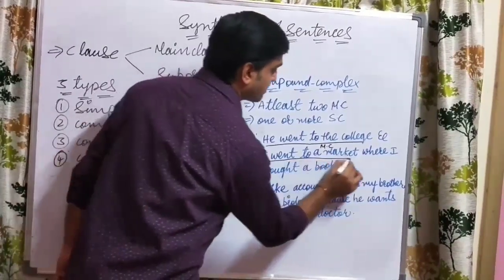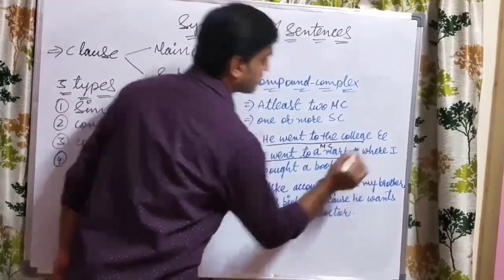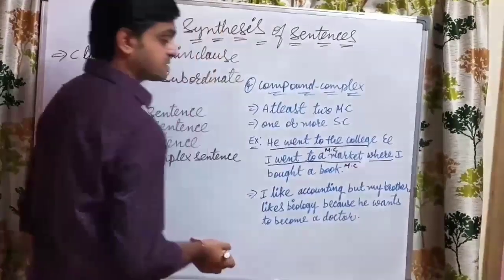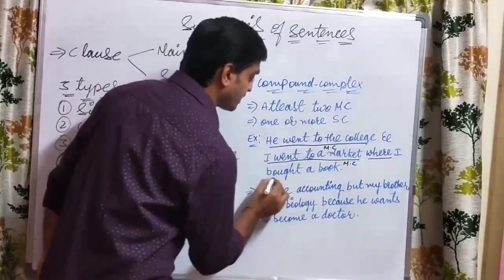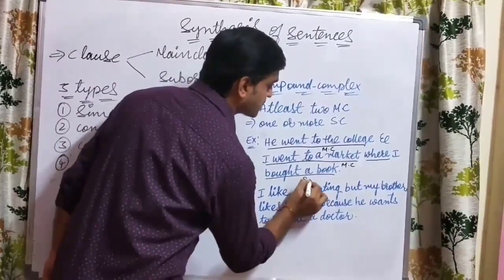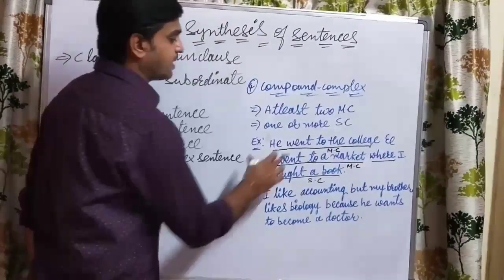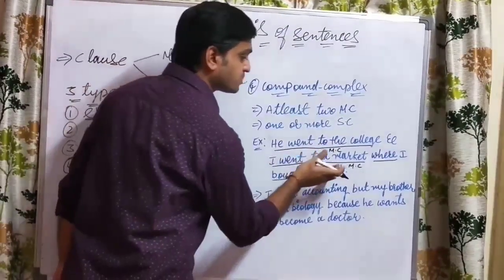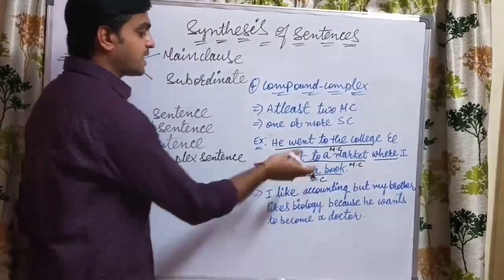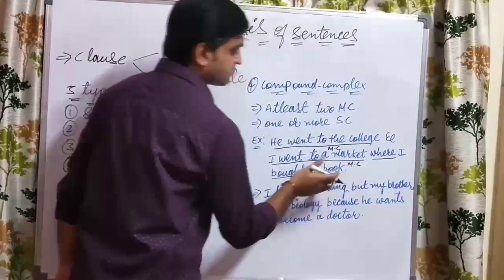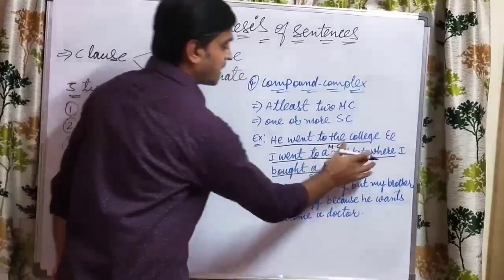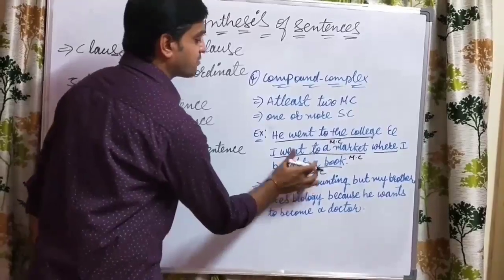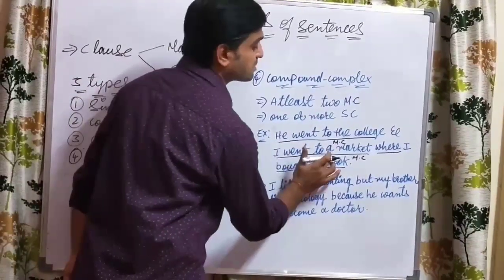I went to a market is also a main clause. And next, where is the conjunction used again? I bought a book. I bought a book is a subordinate clause. So here he went to the college is one sentence, I went to the market is one more sentence, and buying the book is one more sentence. I bought a book is the subordinate clause, which is taken from the main clause, that is from the market.